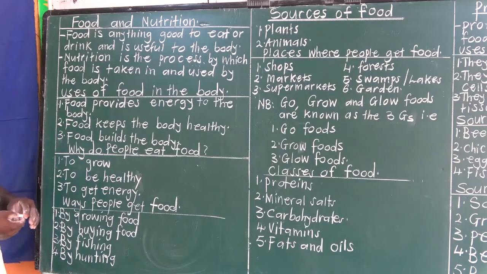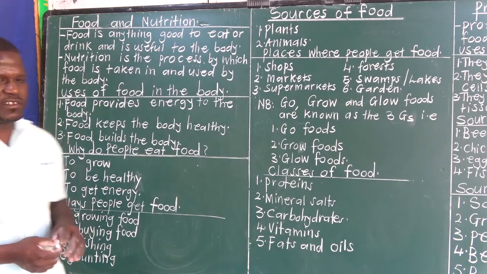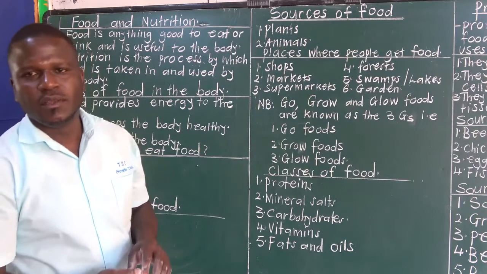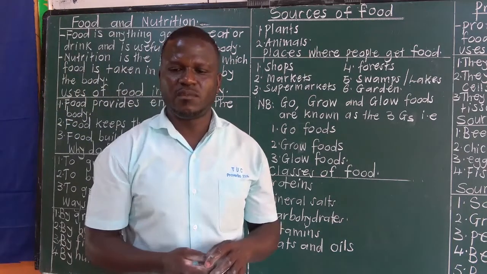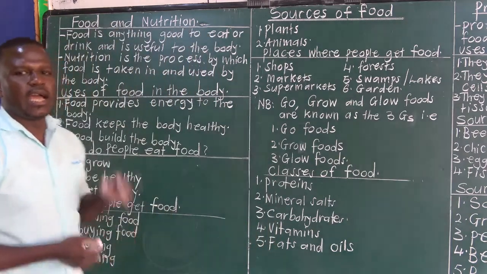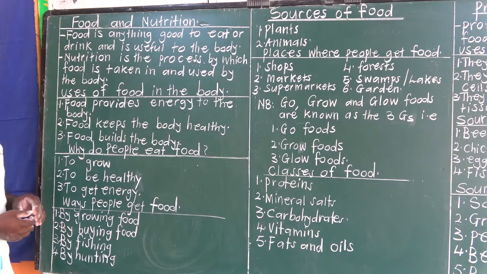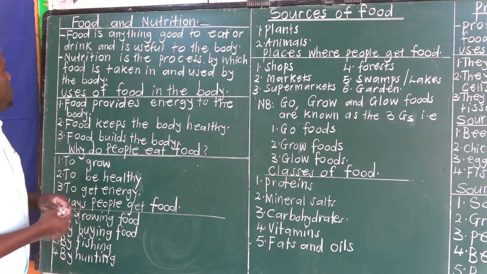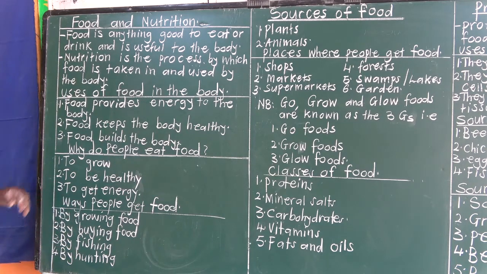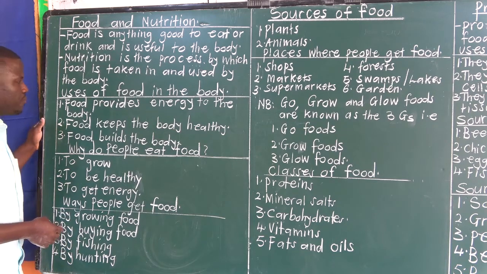Then what's nutrition? Nutrition is the process by which food is taken in and used by the body. So there's a difference between food and nutrition. Food is anything good to eat or drink and is useful to the body, while nutrition is the process by which food is taken in and used by the body.